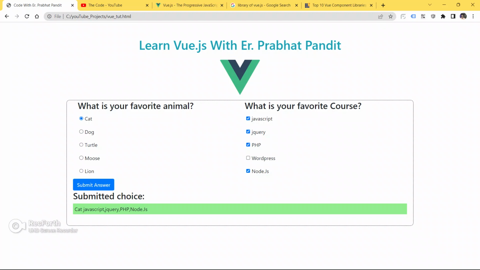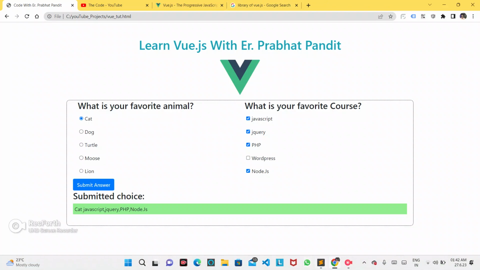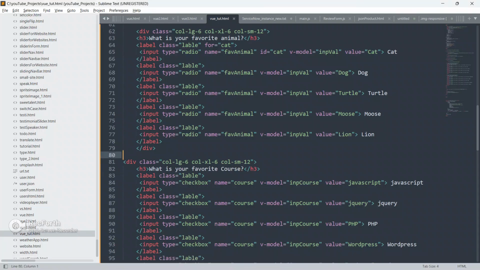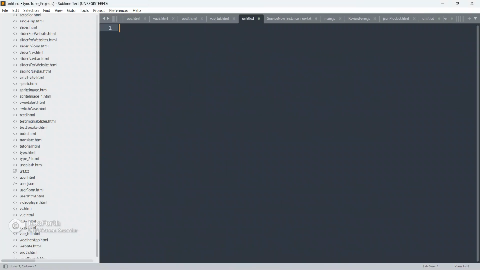So now let's get started guys, and let's learn how to make this kind of application using HTML, CSS and Vue.js also. Okay, so let's get started guys, and let's learn. Okay, so now let me go to the code editor.